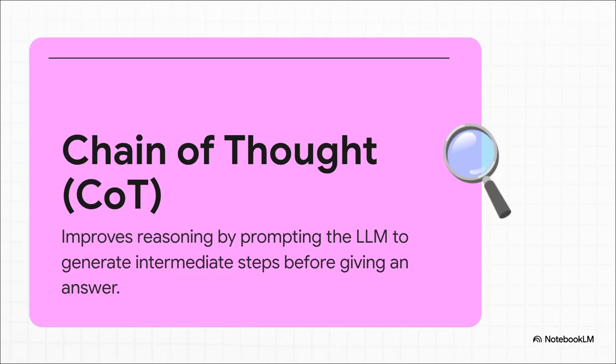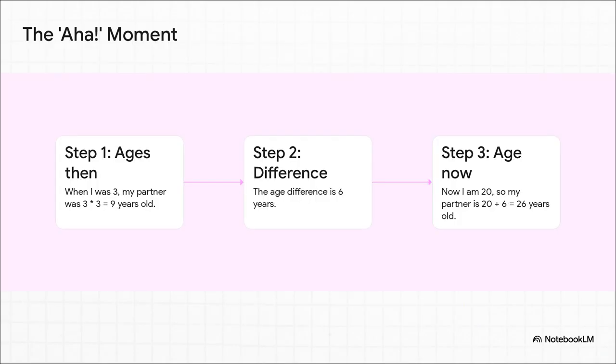That's it. This simple instruction forces the model to slow down and, well, write out its thinking process, kind of like how we work through a math problem on paper. It has to show its work before it gives the final answer. And just look at the result.